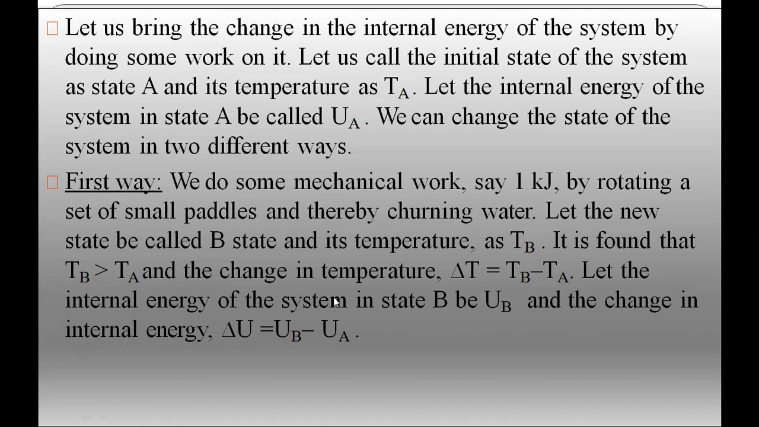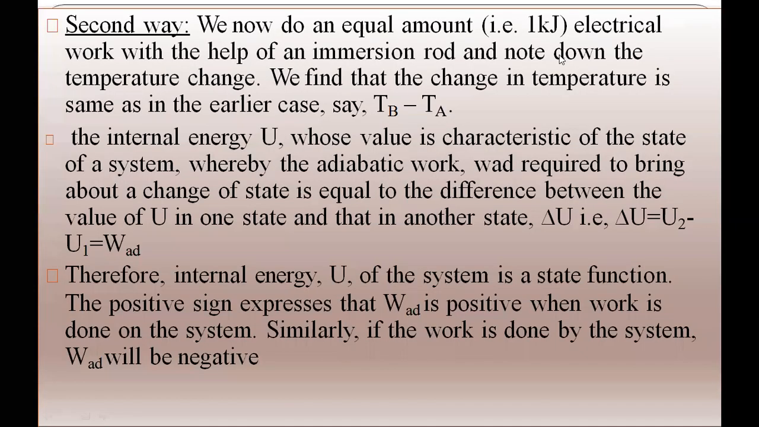So let the internal energy of the system in state B be UB, and if you want to find out the change in internal energy, that is delta U. Delta means change, U means internal energy. So delta U is equal to UB minus UA. Right. Now, if we talk about the second way, we now do an equal amount of work.